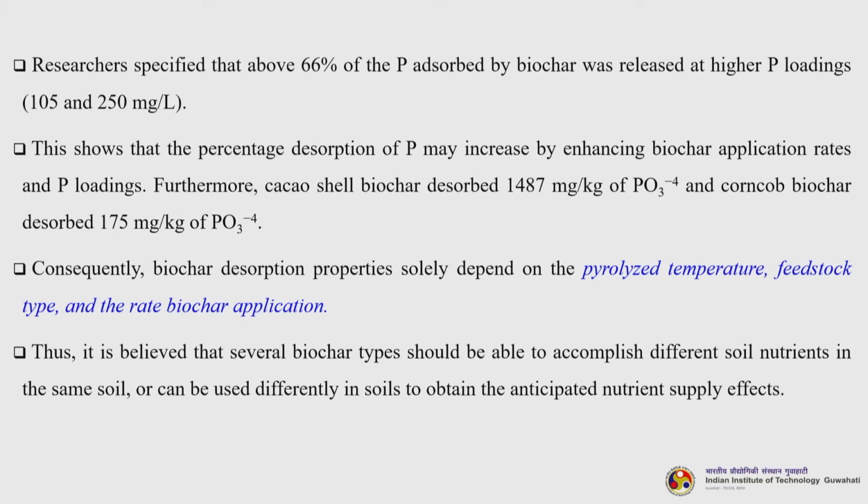Okay. Now, this shows that the percentage of desorption may increase by enhancing biochar application rates and P loadings. Furthermore, cacao shell biochar dissolved 1487 milligrams per kg of phosphate, and corn cob biochar dissolved 175 milligrams per kg of phosphate. So, consequently, biochar desorption properties are solely dependent on the pyrolysis temperature, feedstock type and the biochar application rate. Thus, it is believed that several biochar types should be able to supply different soil nutrients in the same soil, or can be used differently in the soils to obtain the anticipated nutrient supply effects.